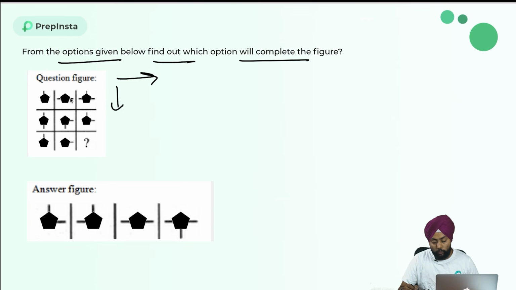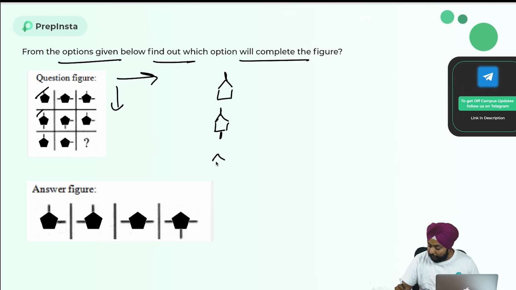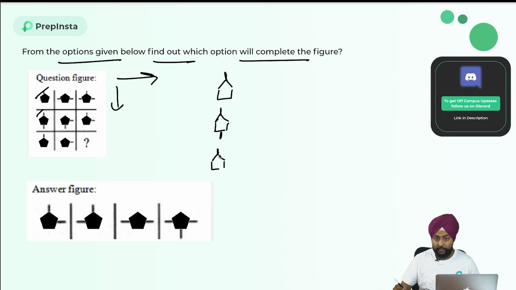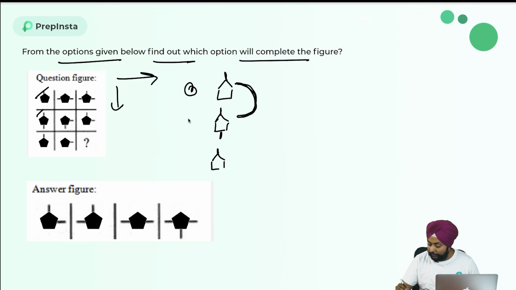Now see, guys, the first image is having this and the second image is having this. If you notice the third image, it's only having this. So can I say the overlapping part of the first and second is only this? That is appearing in the third image.